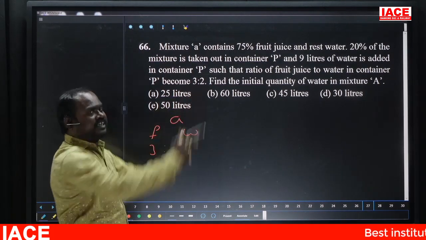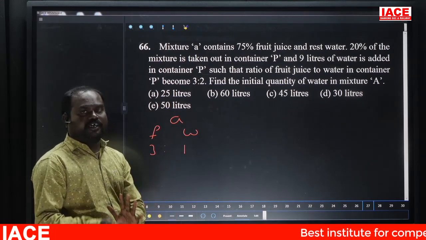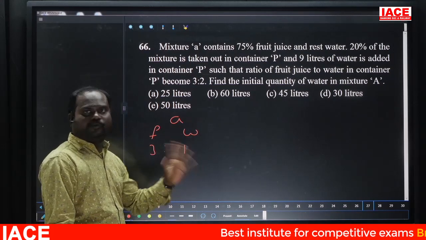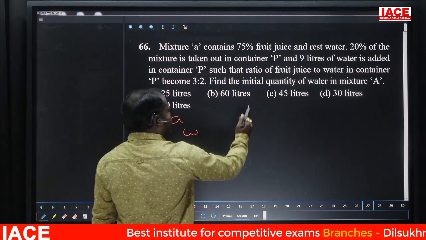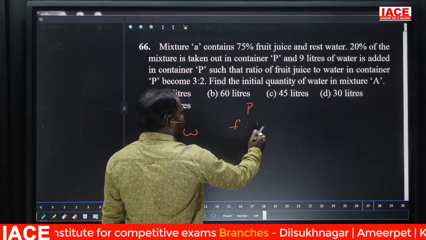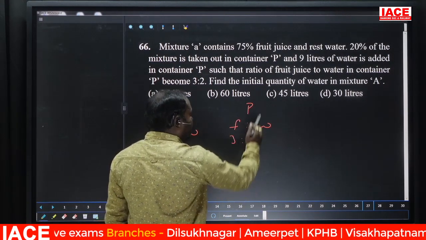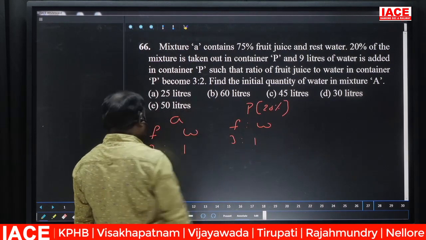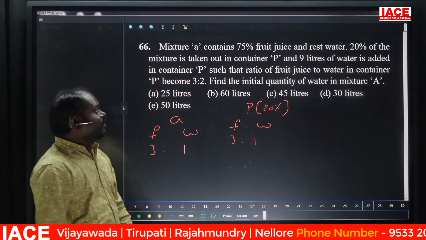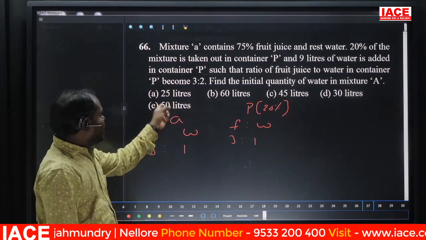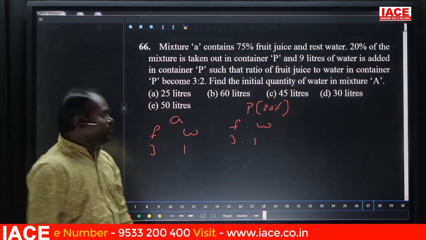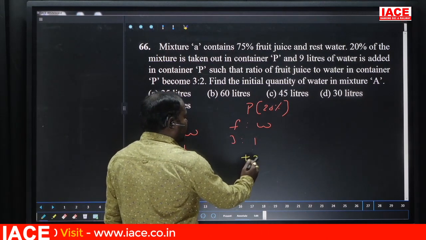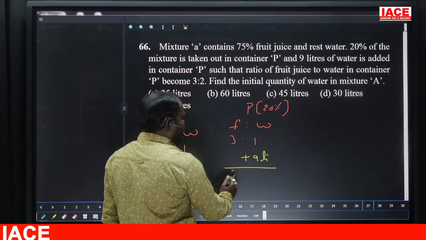From the 20% taken out, whatever the taken out quantity, the ratio will be the same. The ratio will never change. In that, it is the same 3 is to 1 ratio, but it is not the total, it is only 20% quantity. So in that, if 9 liters of water is added, then the ratio becomes 3 is to 2. So whenever only water, that is 9 liters, is added, the ratio becomes 3 is to 2.